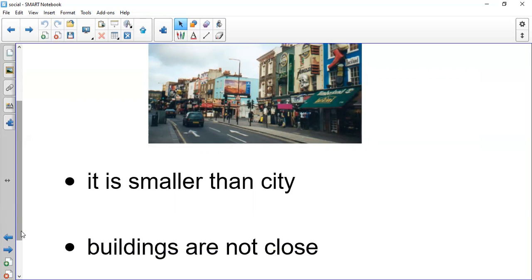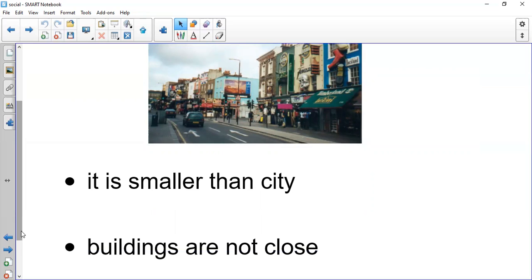Okay. And we said that the city has many people and shops, and the buildings are so close in the city. But if you look at the town, you will find that the buildings in the town are not close like the city. The town is smaller than the city, not as big.